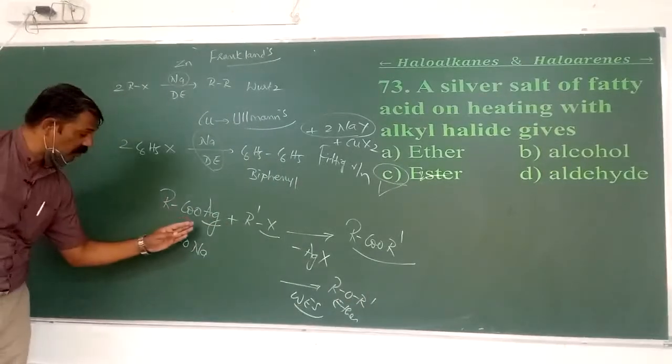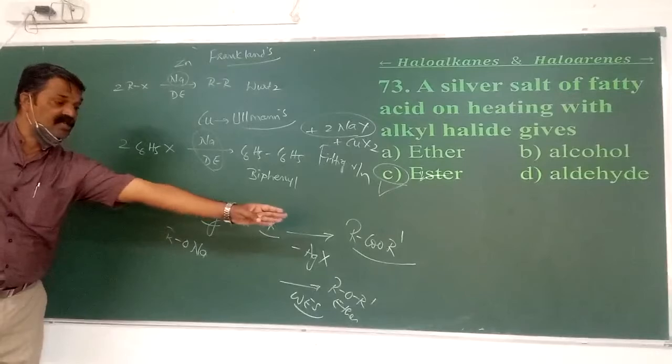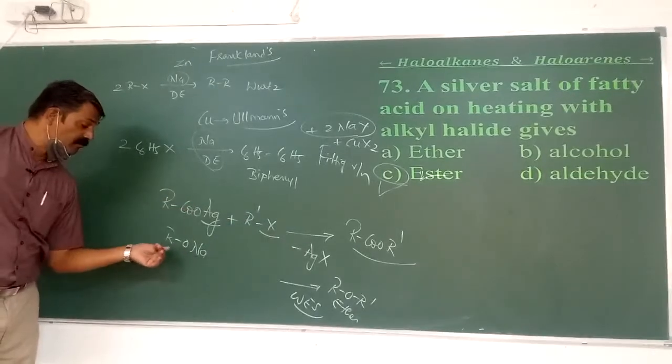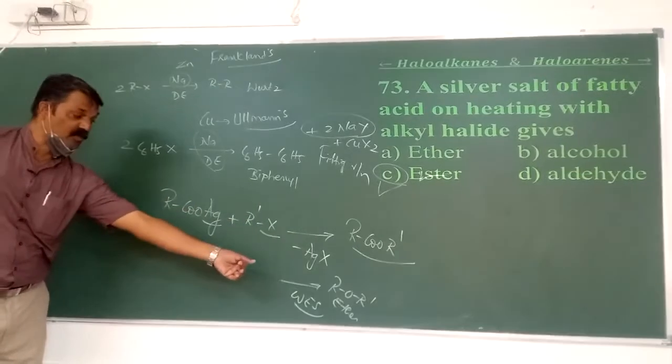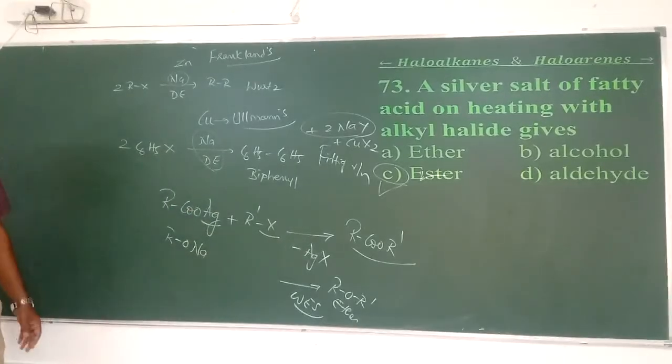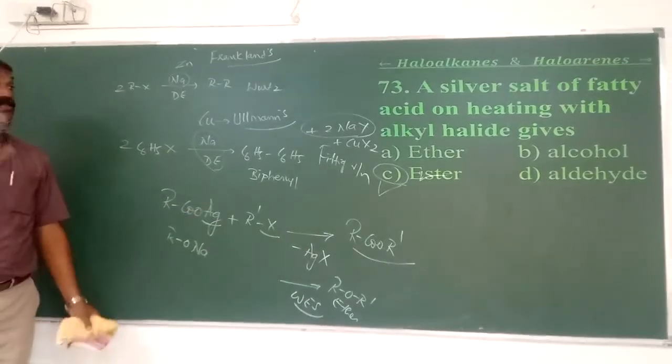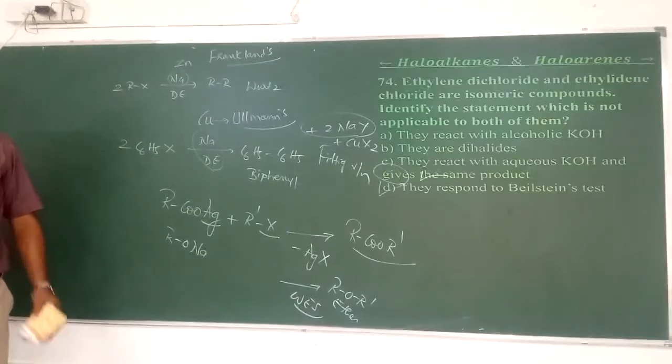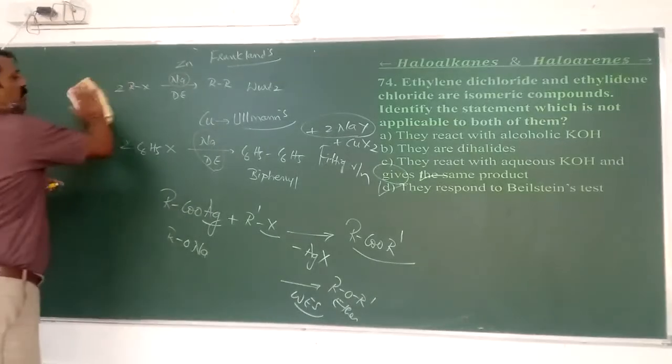If I use a silver salt of fatty acid, the product is ester. If I use sodium alkoxide, the product is going to be the ether, and the name of the reaction is called Williamson's ether synthesis. So here, silver salt means it is the ester. Next is